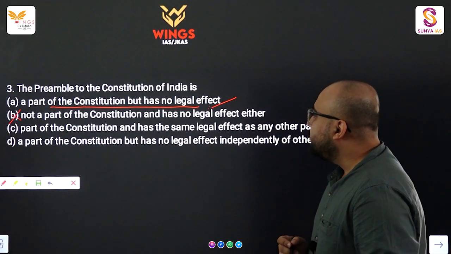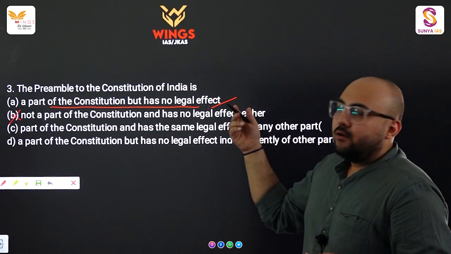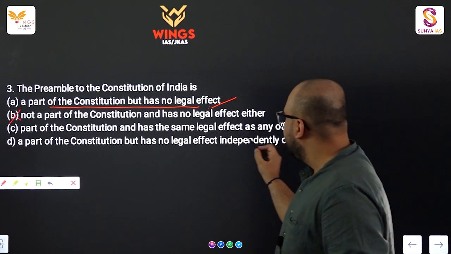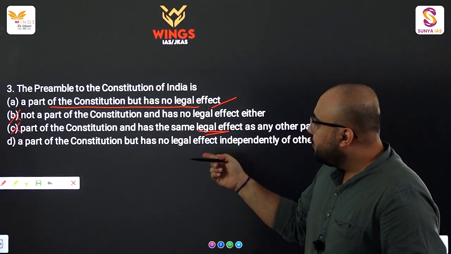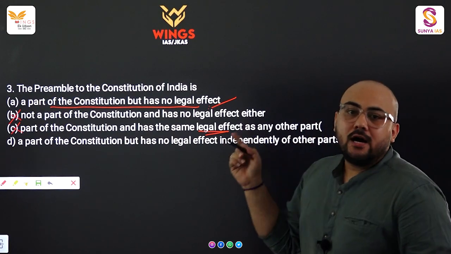Option C, part of the Constitution and has the same legal effect as any other part. We all know it is a non-justiciable part of the Constitution, so this is wrong. Option D, a part of the Constitution but has no legal effect independently of other parts.